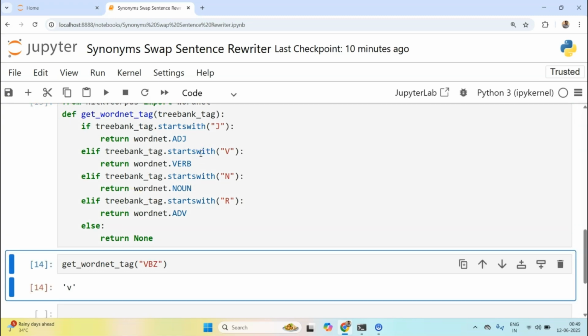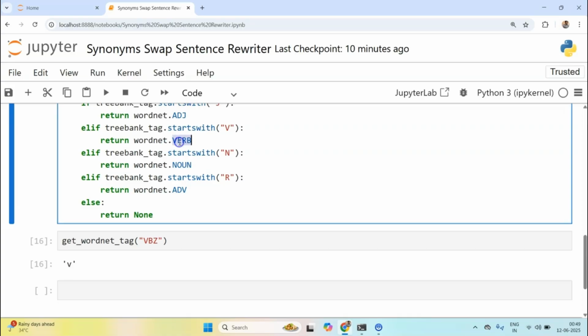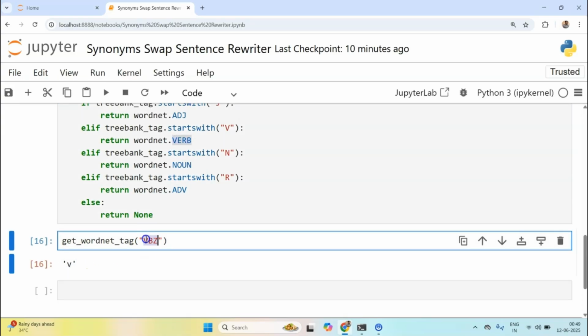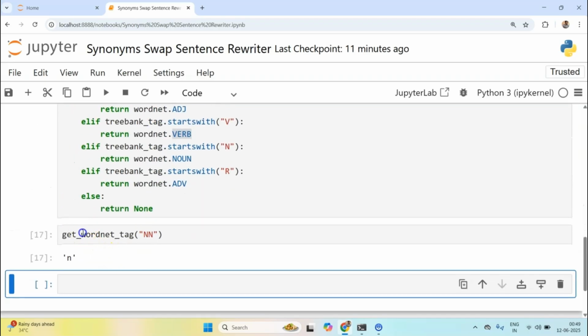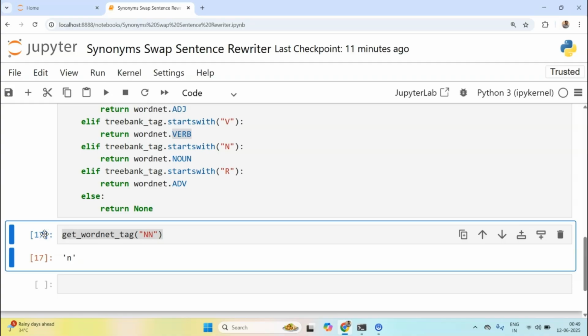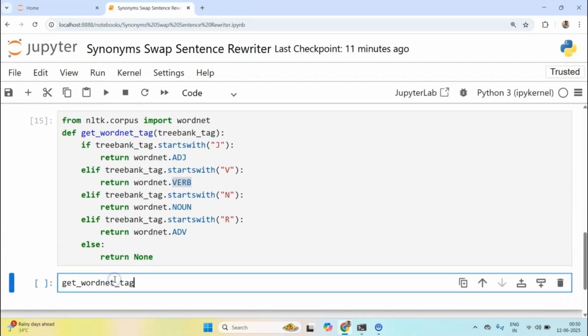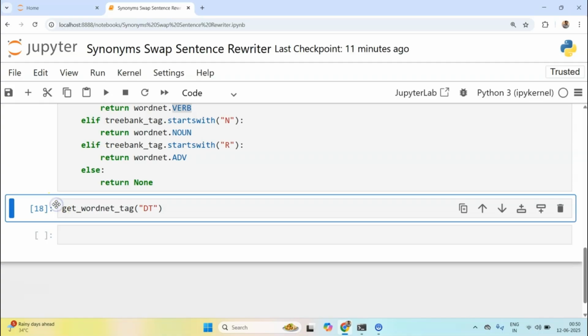I think, yeah, wordnet.VERB, that's good, because wordnet.VERB is underlyingly defined like this. Now let me do NN. We have noun, so it makes sense. Now that our function is working, let me also check it with maybe DT, since I don't want to return anything, which means it's null.